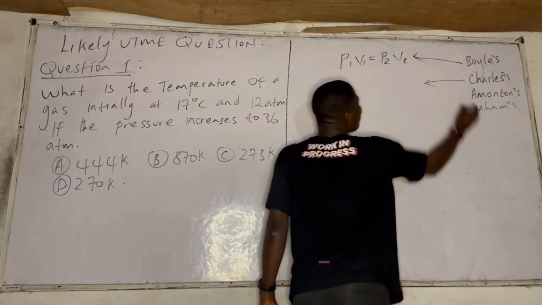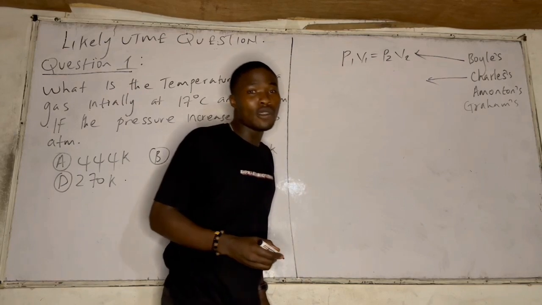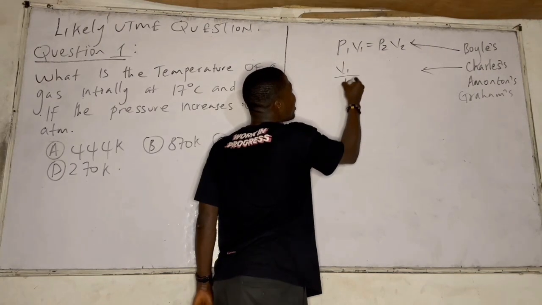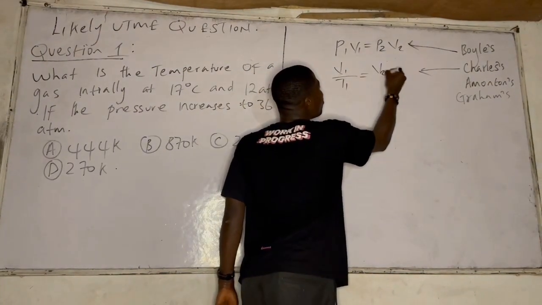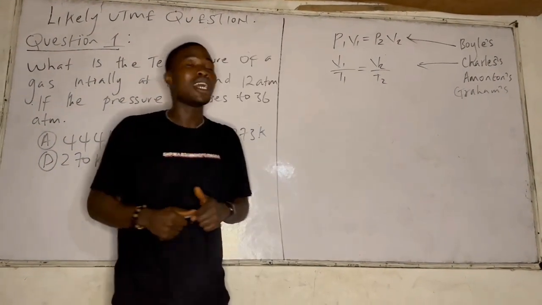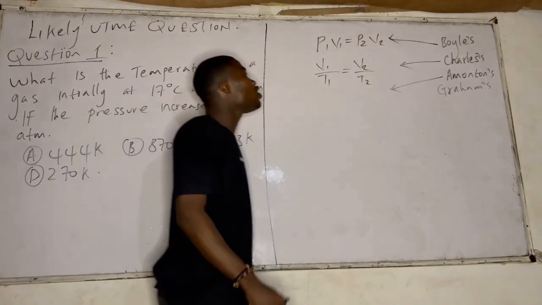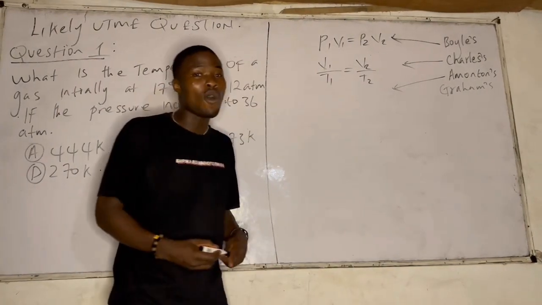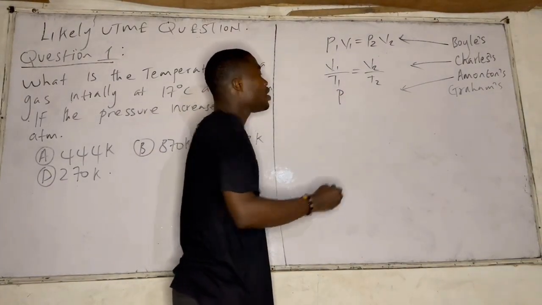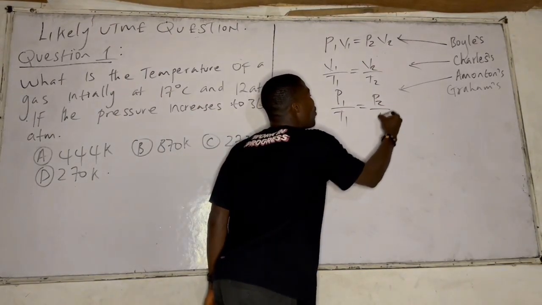Now, Charles' law says that at constant pressure, volume is directly proportional to temperature. That means for Charles' law, V1 over T1 is equal to V2 over T2. When you are given questions on Charles' law, I'll show you how it looks, then we'll use this. For Hamilton's law, very uncommon. Hamilton's law is more like Charles' law, but this time he said that at constant volume, pressure is directly proportional to temperature. That is P1 over T1 is equal to P2 over T2.